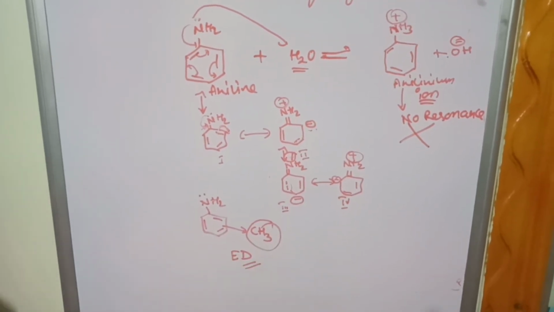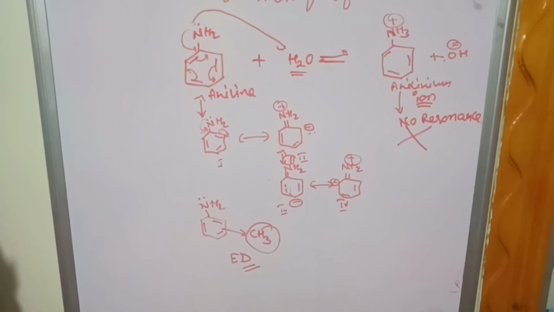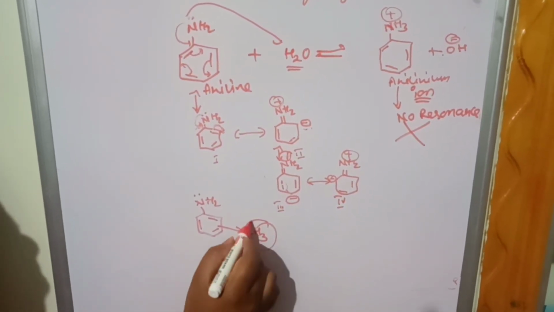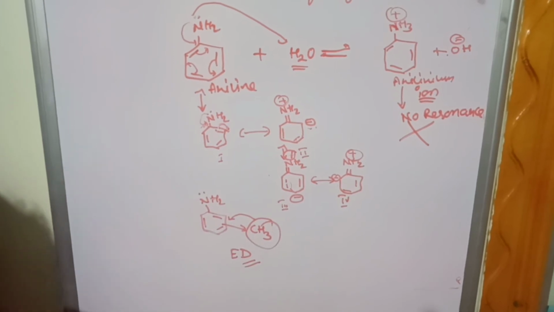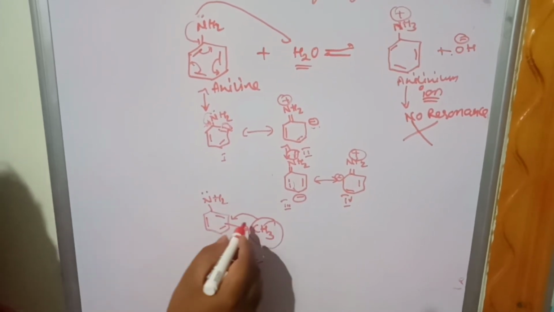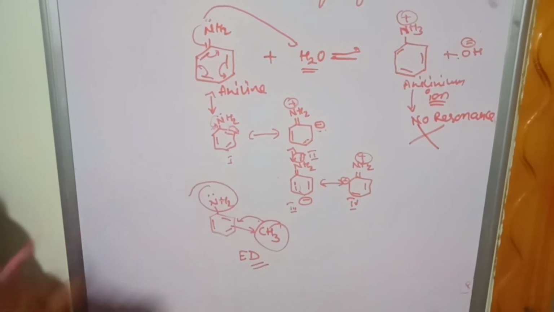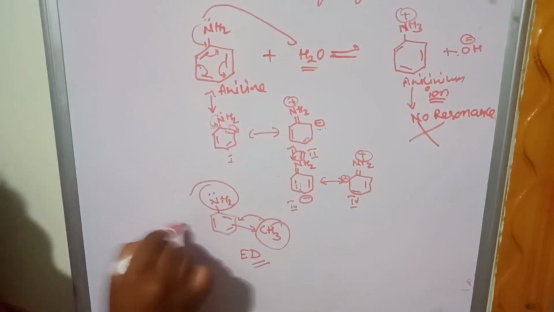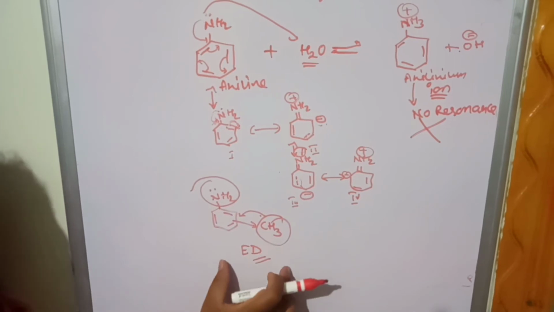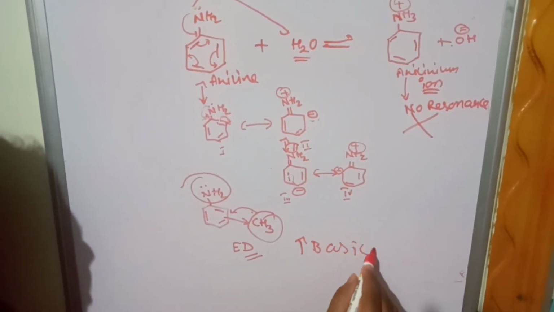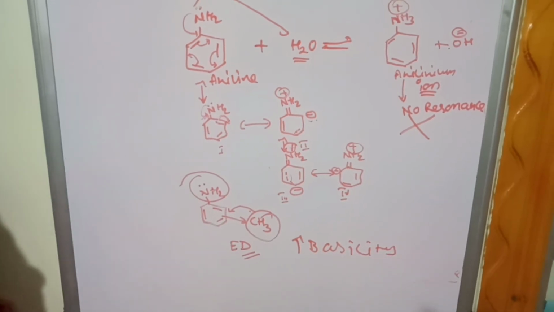So what happens to the basicity if aniline is attached with a methyl group? The methyl group will donate electrons. When it donates electrons, the electrons on nitrogen will be freely available. Hence an electron donating group increases the basicity.